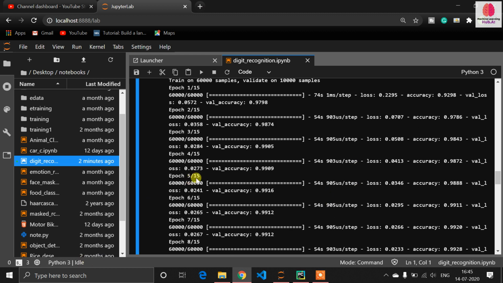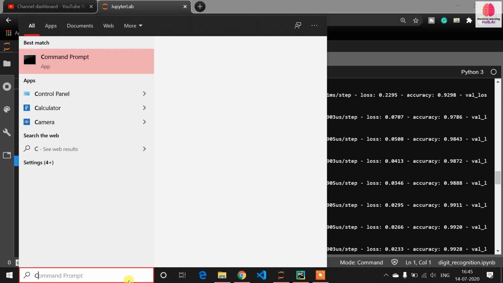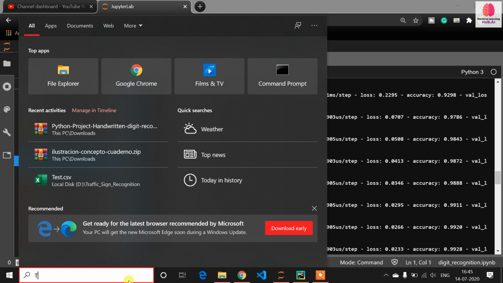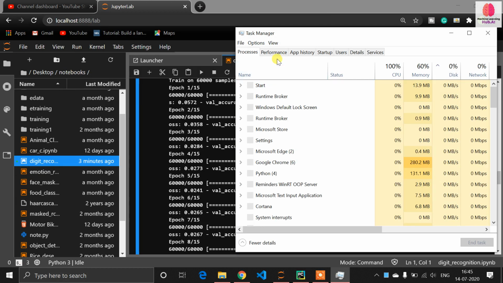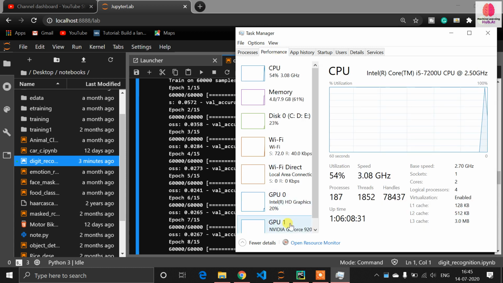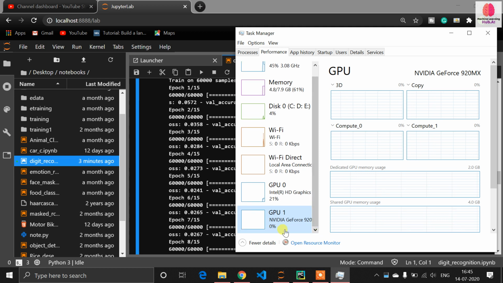If you don't know whether training is running on the CPU or GPU, let me show you what you can do. Go to the Task Manager. When you start the training, go to the Performance tab and go to the GPU. Normally our GPU usage shows zero when using normal applications.